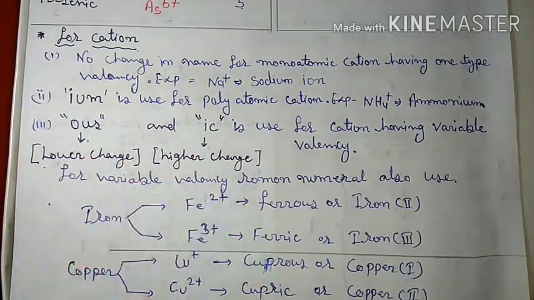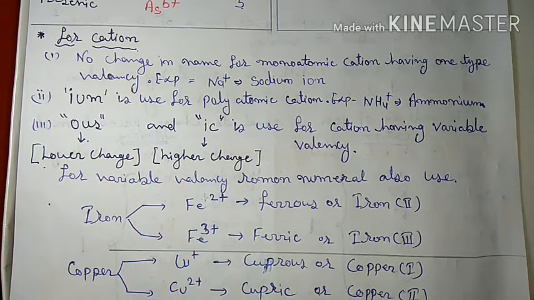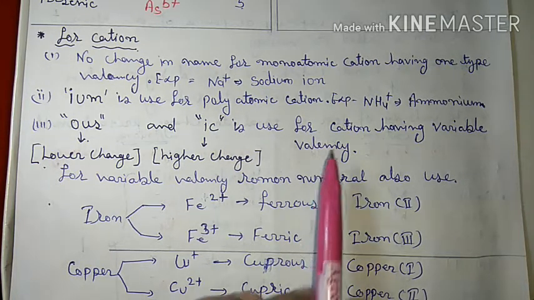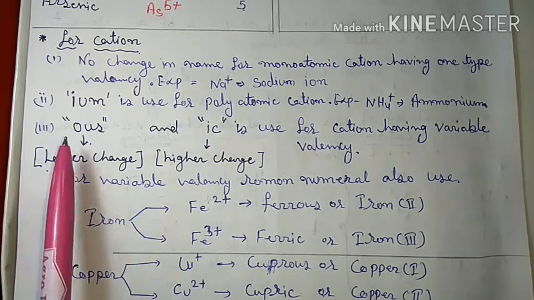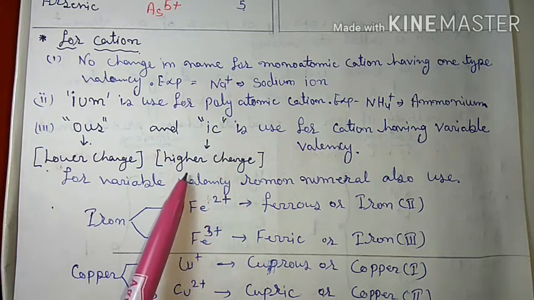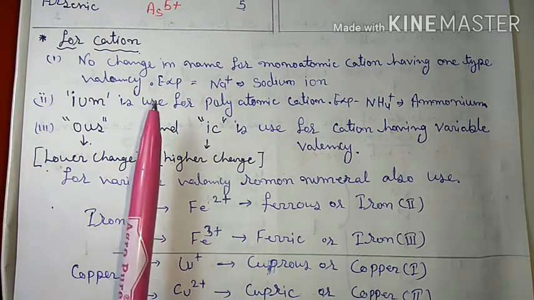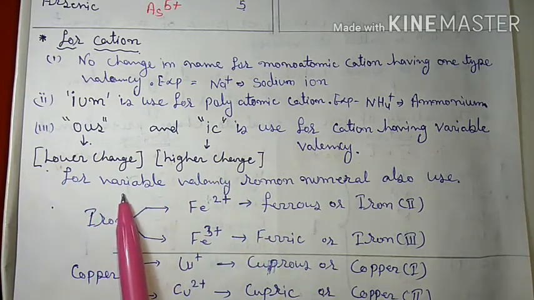Now, one more thing, that is ous and ic. These suffixes, that means the portion which is added after the ending of the name, are used for cations having variable valency. Ous is used for the lower charge or less charge conditions, while ic is for the more charge or higher charge ion. Got it?